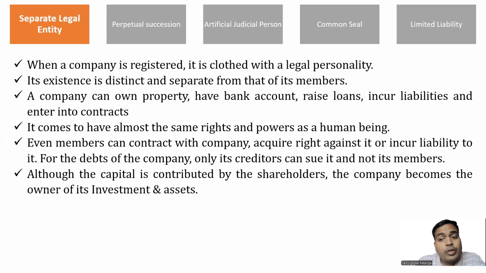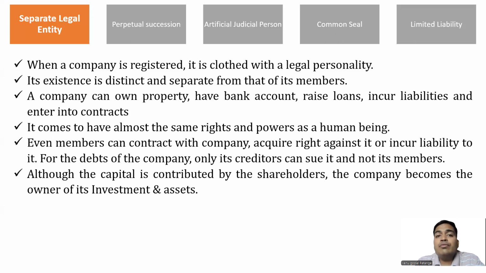So although capital is contributed by shareholders, the company becomes the owner of its investment and assets. So who incorporated the company? The promoters, the owners have incorporated the company. Now let us say they invested 10 lakhs in one company. With that money, the company has acquired some land, some furniture, some laptops, etc. So this furniture, these laptops and this land belong to the company, not to the owners.